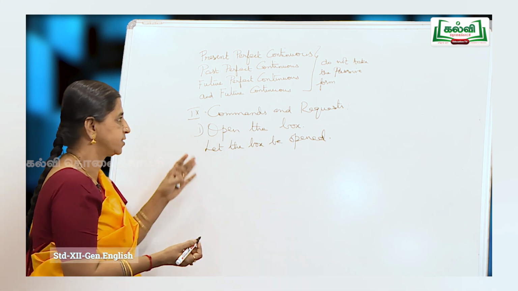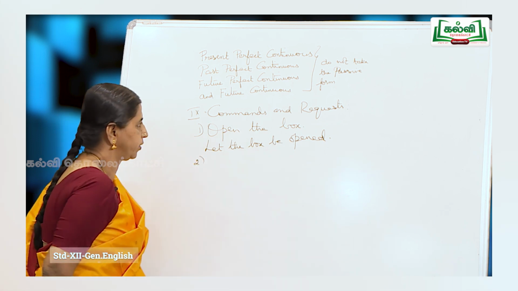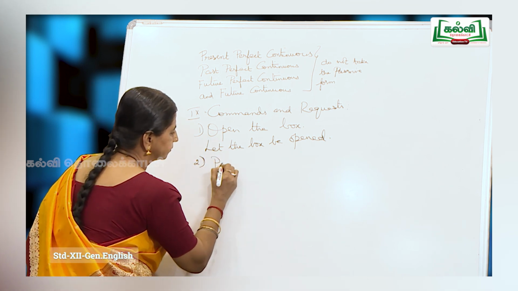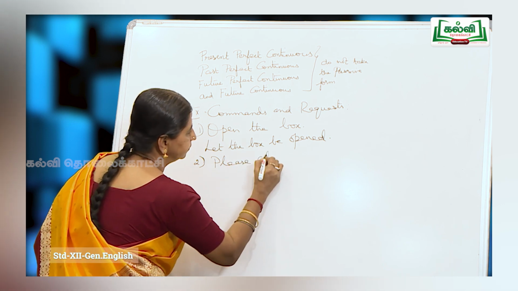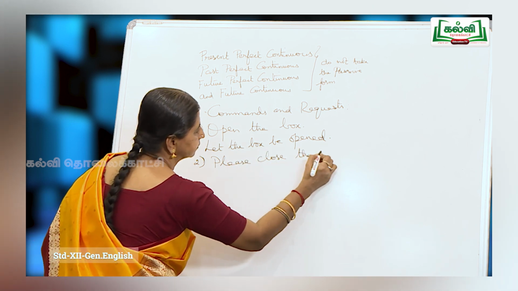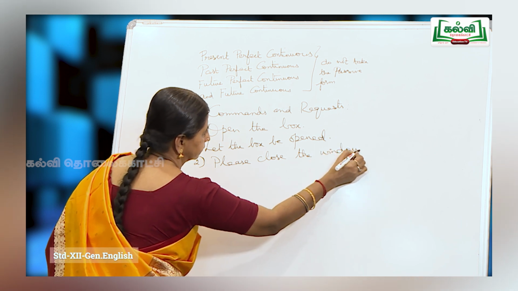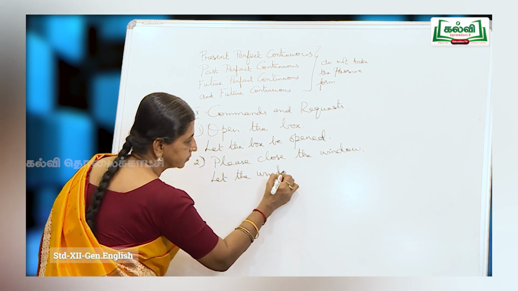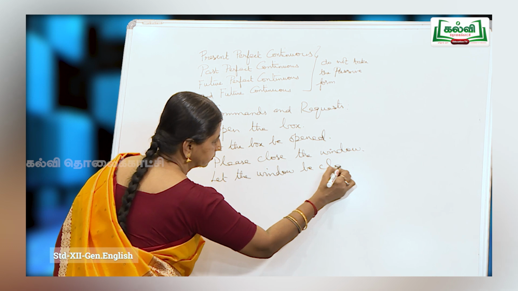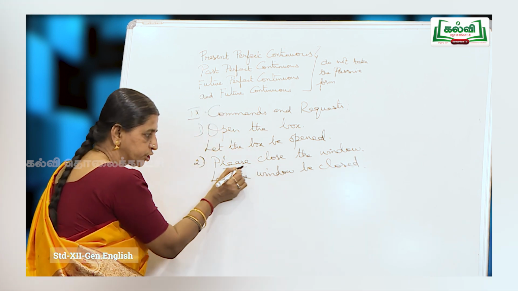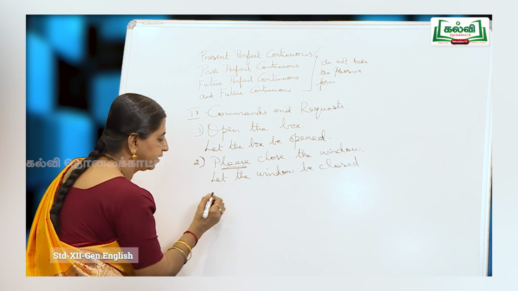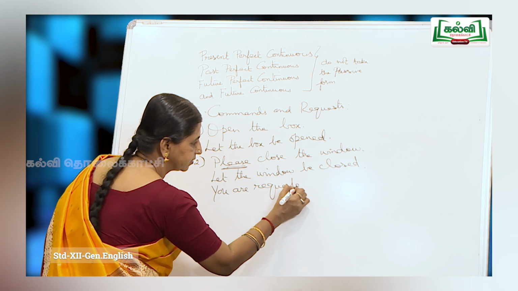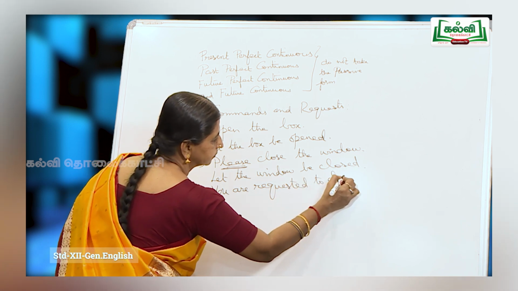Okay. Now, this is a command, and then when we talk about requests, so what do we do here? So, here let the window be closed, or if you wish to include this meaning there, then you would write it this way: you are requested to close the window.